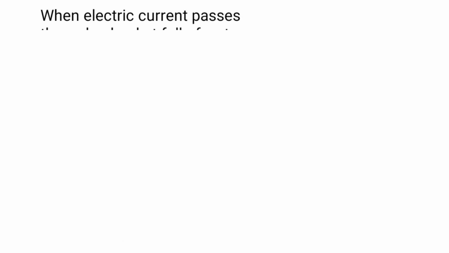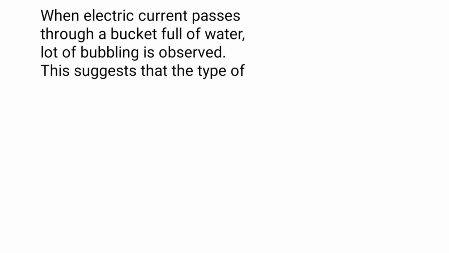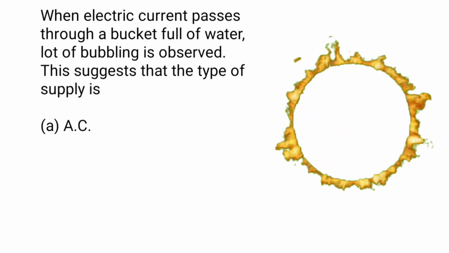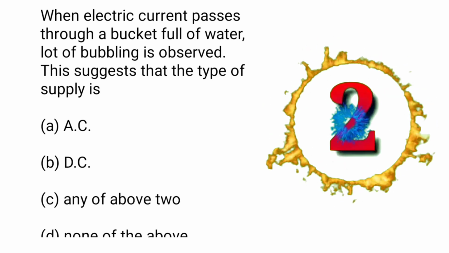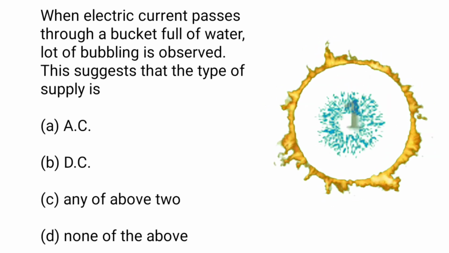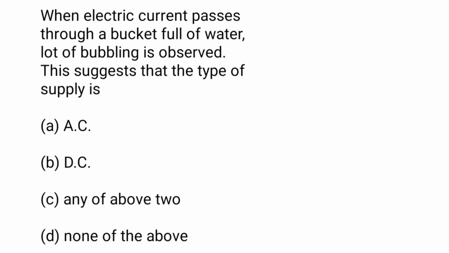Next question: when electric current passes through a bucket full of water, a lot of bubbling is observed. This suggests that the type of supply is AC, DC, any of the above, none of the above. Here the answer is DC.